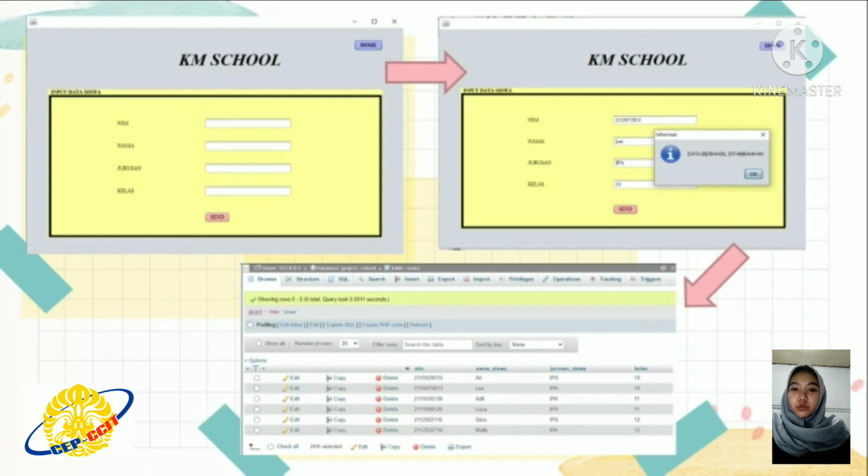First menu is input data siswa. User will choose the first menu and then program will display input data siswa GFrame. And then user can input the data. After that, program will show the information, and that's our database after user input the data.